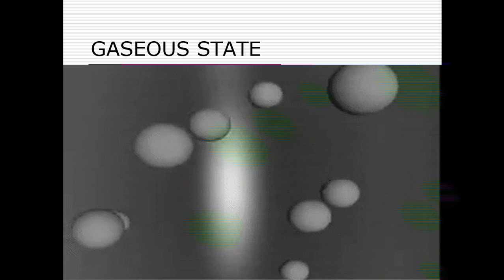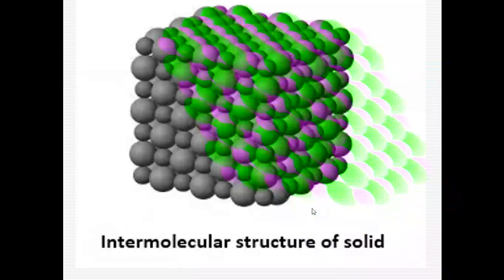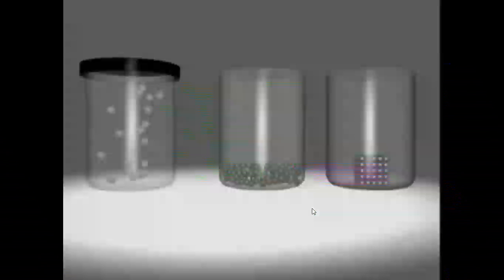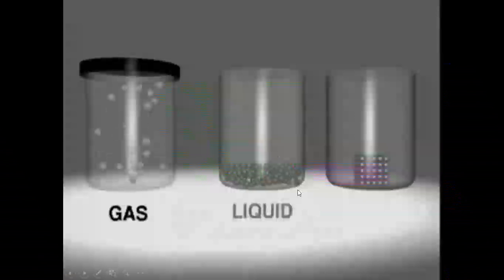Here I'll show you. So the first one was the solid state. In this image you can see, this is the solid state, this is the liquid state, second one, and this third one is the gaseous state.